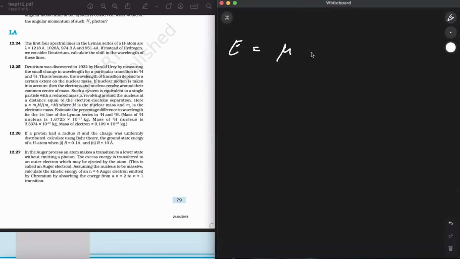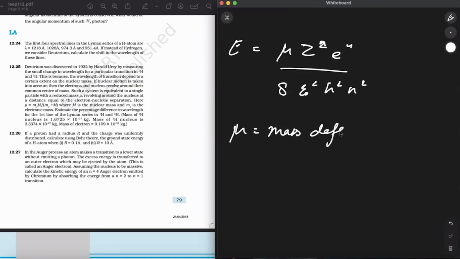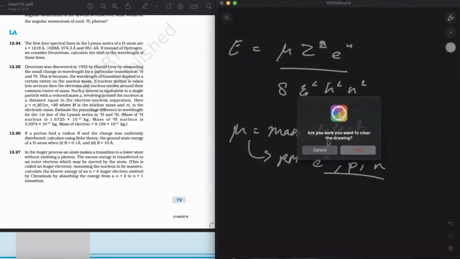So write in the reduced mass state. In the nth orbit, I'm writing Z square e^4 divided by 8 epsilon naught whole square h square n square. So mu is the reduced mass of the electron. I'm writing it over here. Mu, I simply write it as the reduced mass of electron and nucleus. So it is the reduced mass over here.